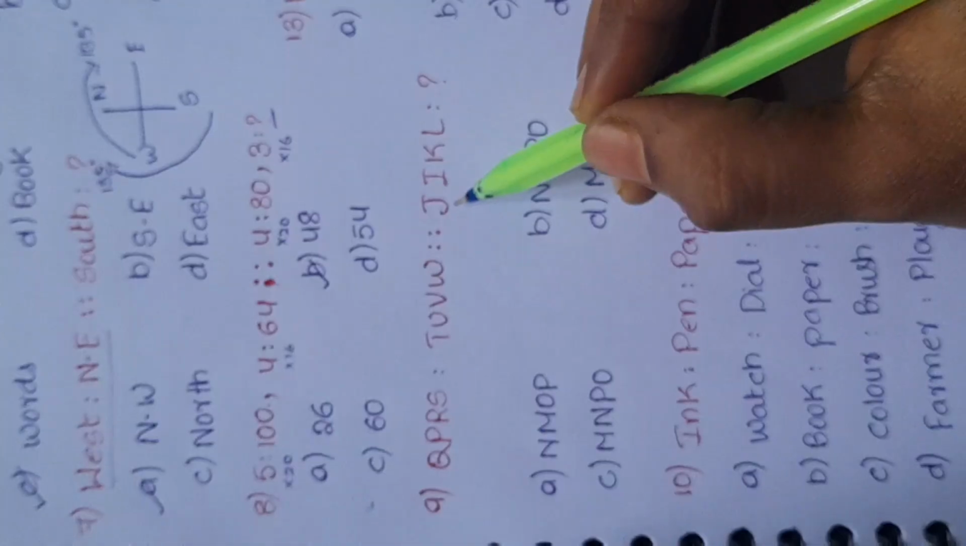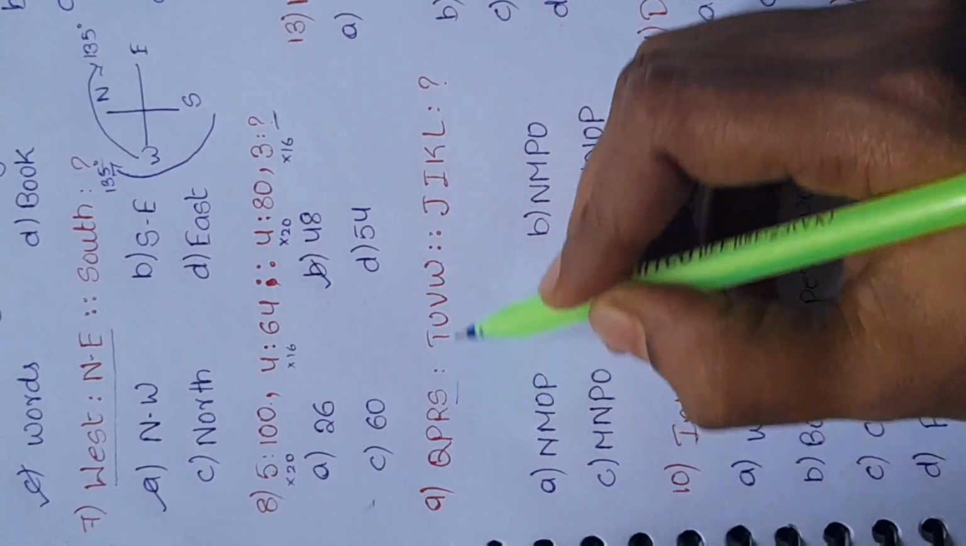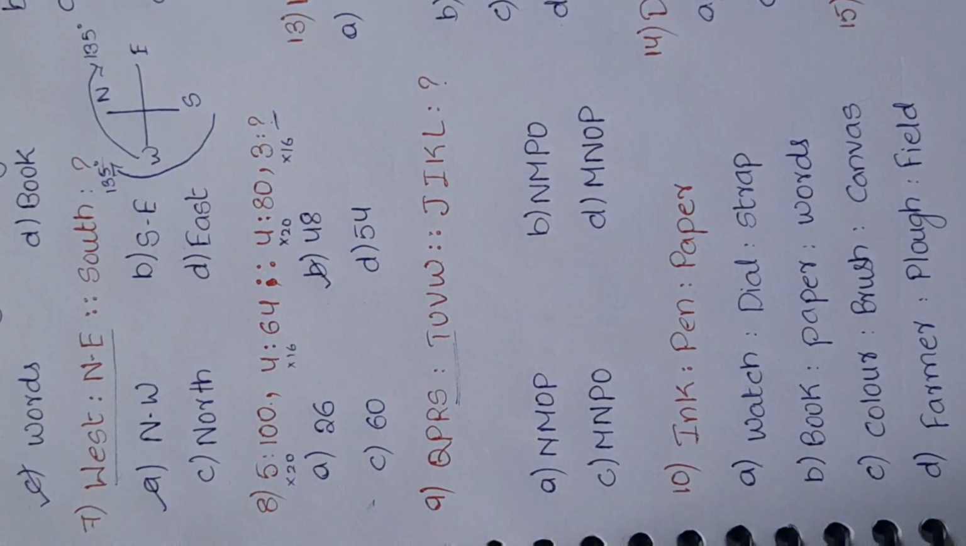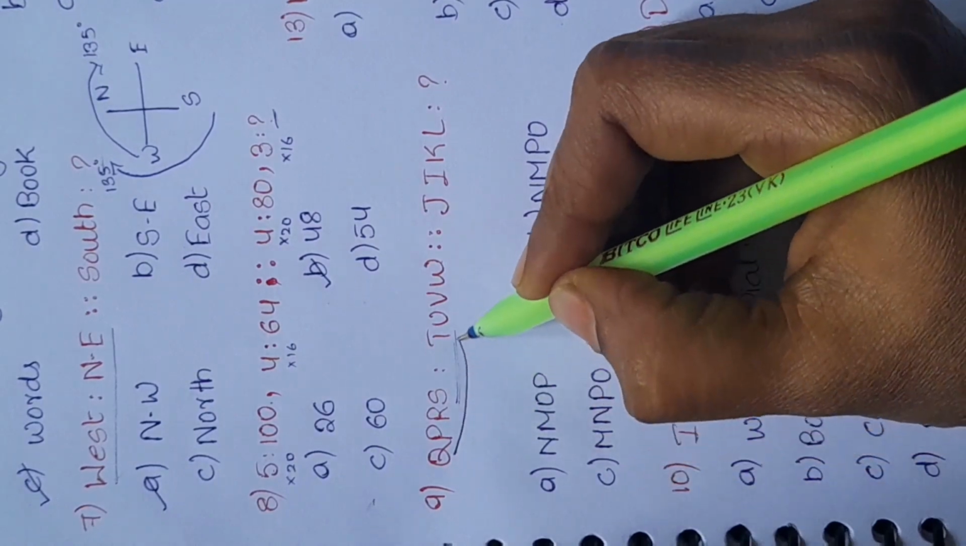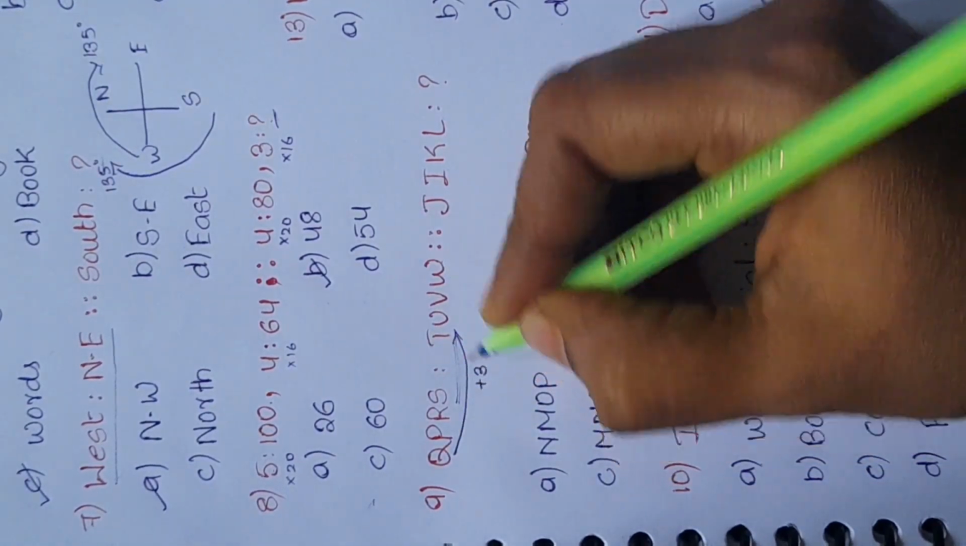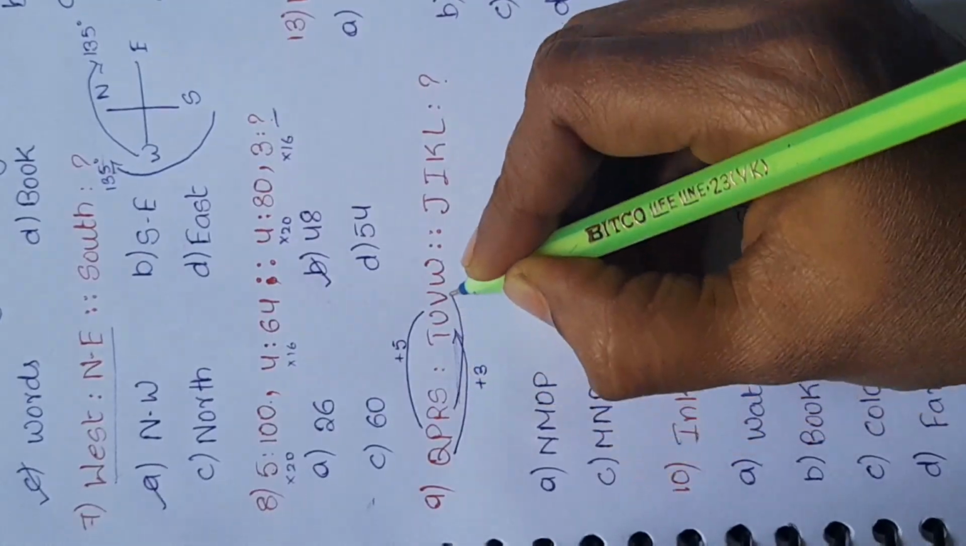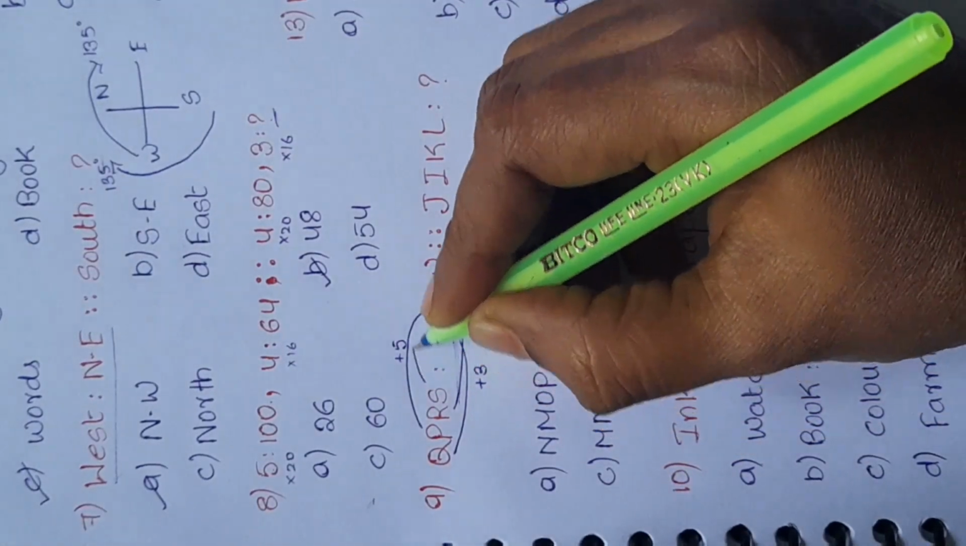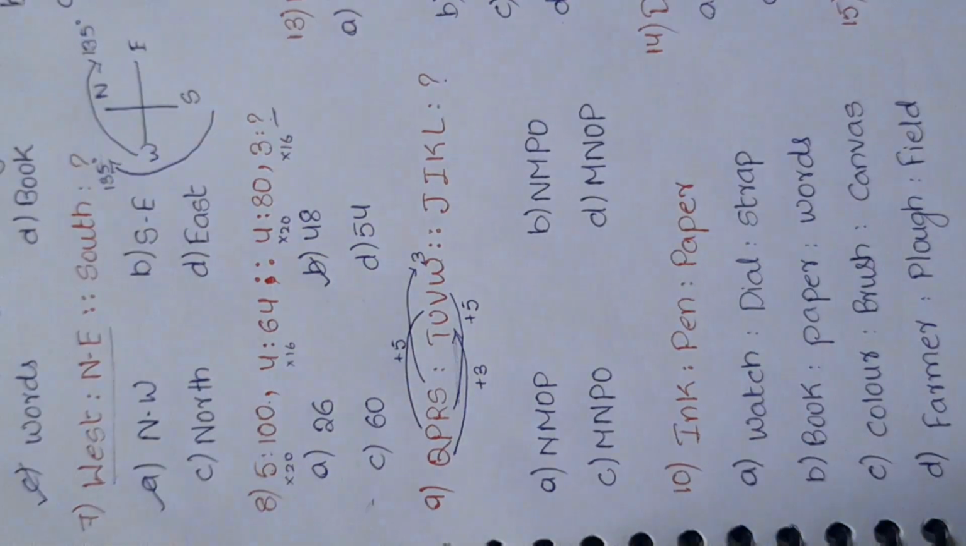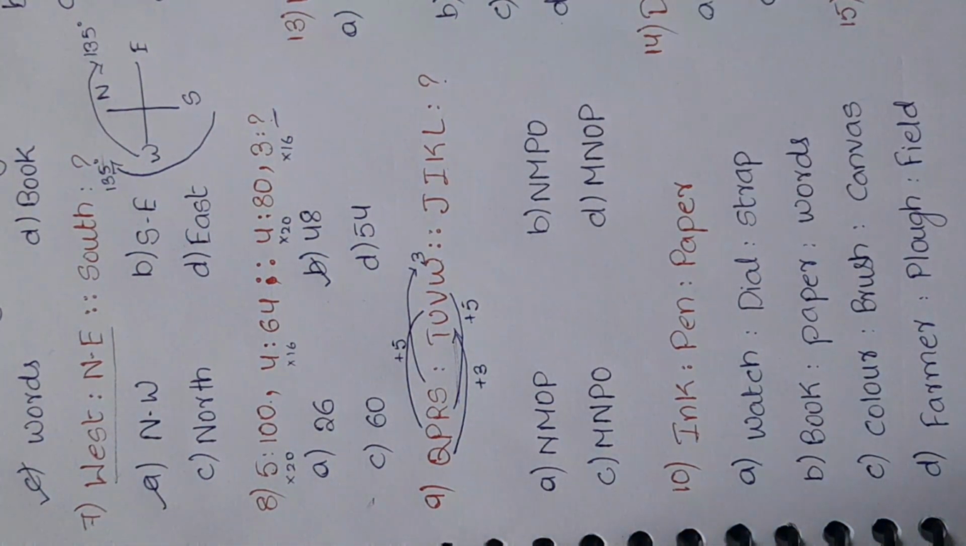Ninth question is QPRS, TUVW is given and JIKL. Now first we should find the relation between these alphabets. On adding 3 to Q, we get T. On adding 5, we get U. On adding 5, we get V. And on adding 3, we get W. So the same relation should be taken.